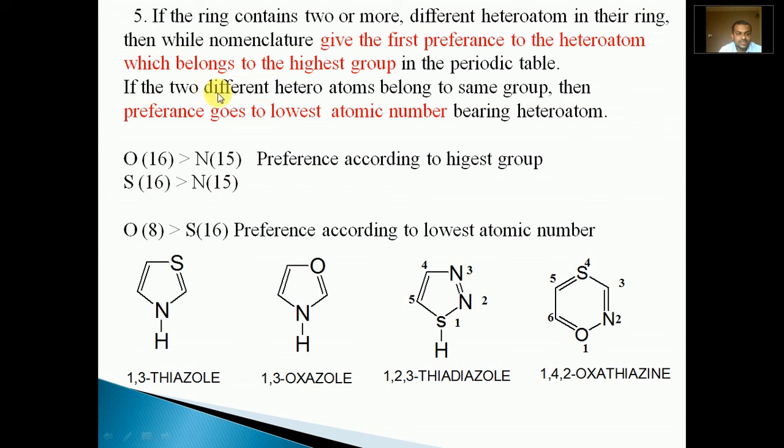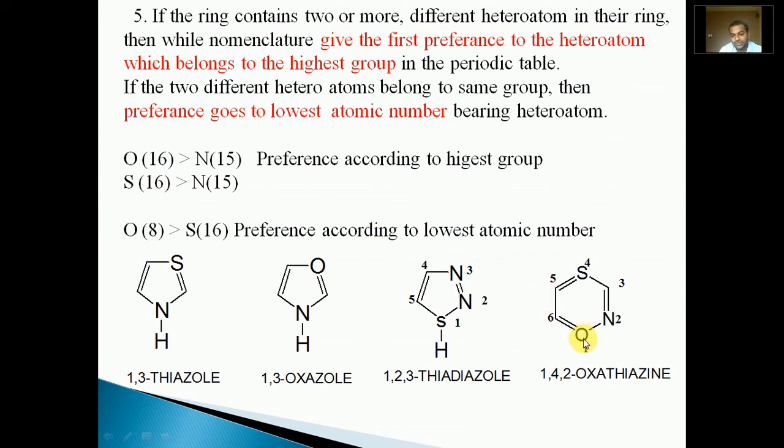In such a situation, if two different heteroatoms belong to the same group, then the preference goes to the lowest atomic number. Oxygen has atomic number 8, sulfur has atomic number 16. So preference should be given to oxygen.